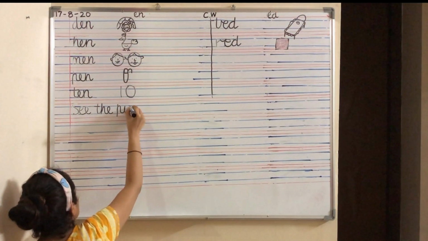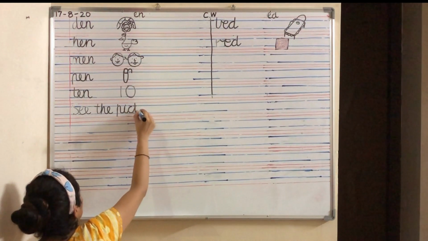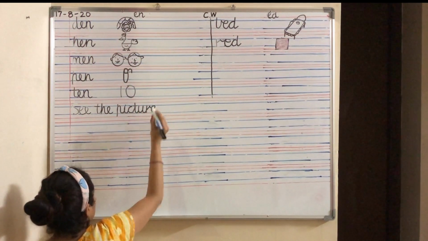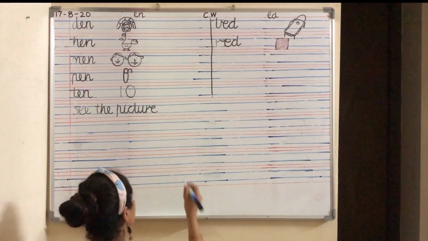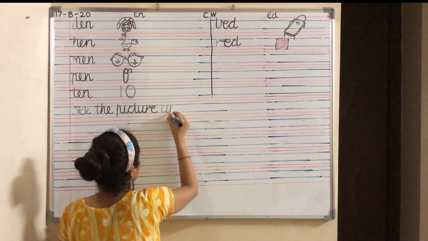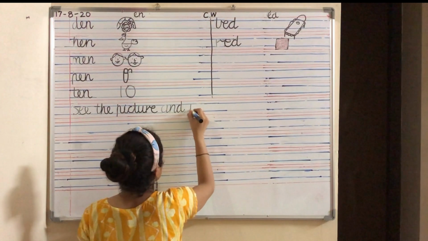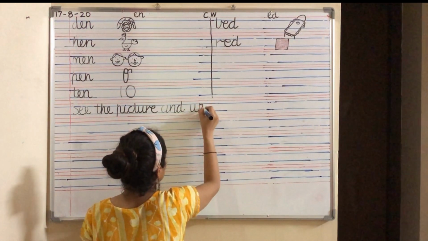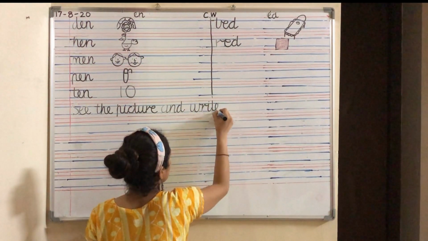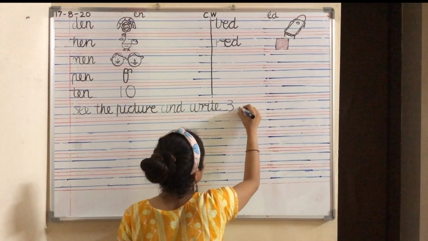P I C T U R E. See the picture and write A N D and write W R I T E and write 3 sentences.